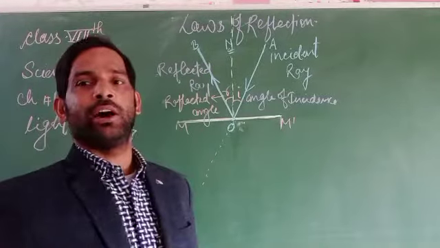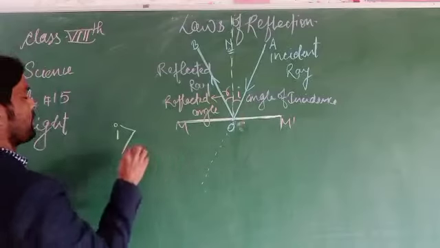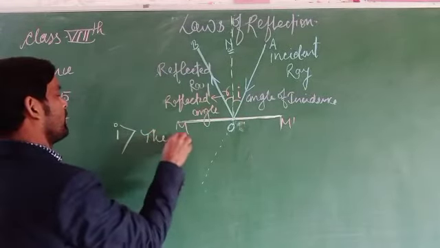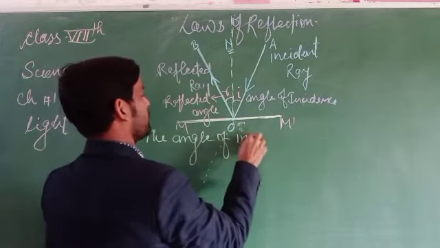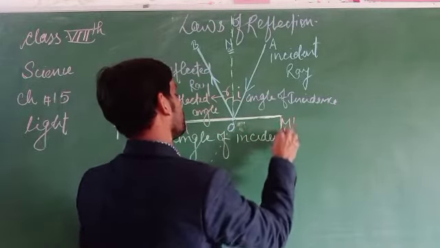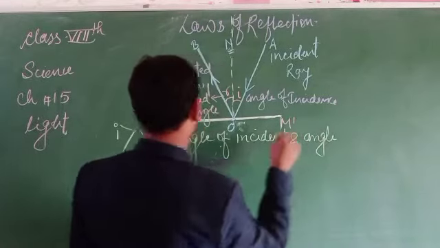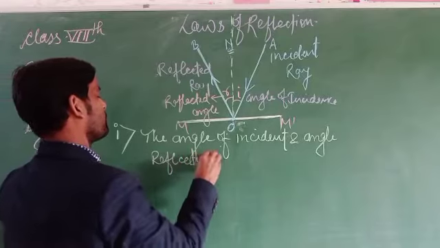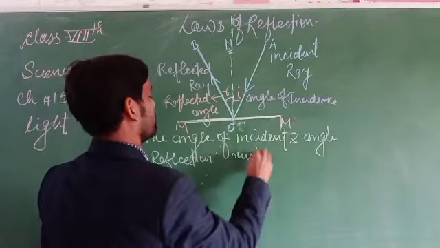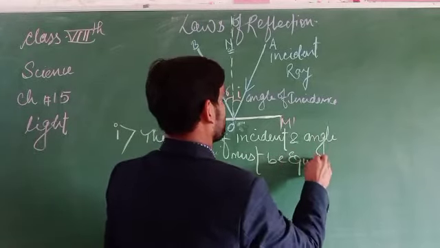Now here the law is stated: the angle of incidence and the angle of reflection must be equal.